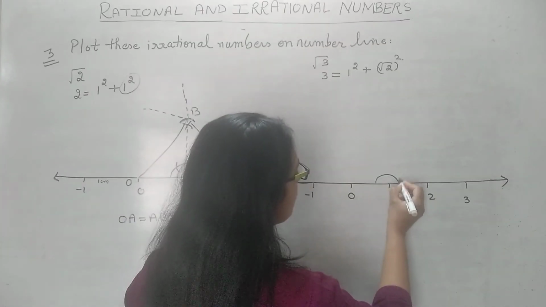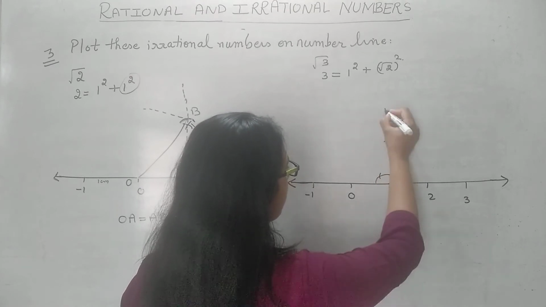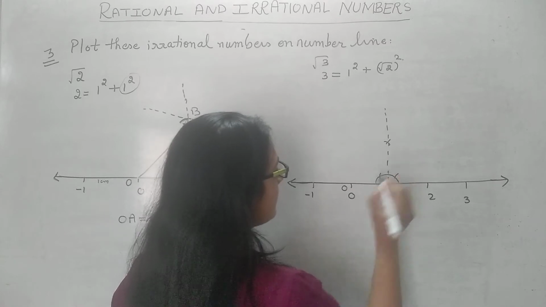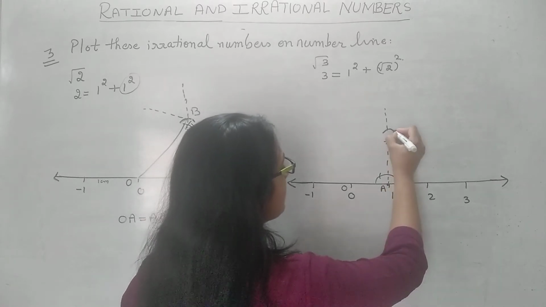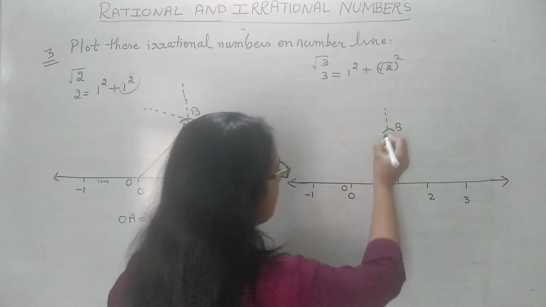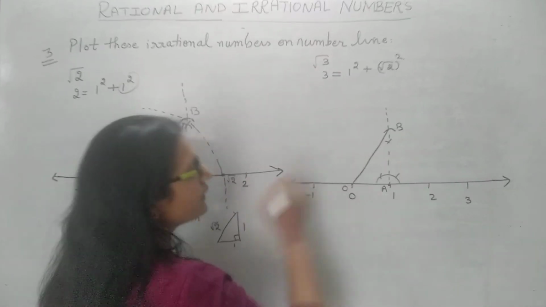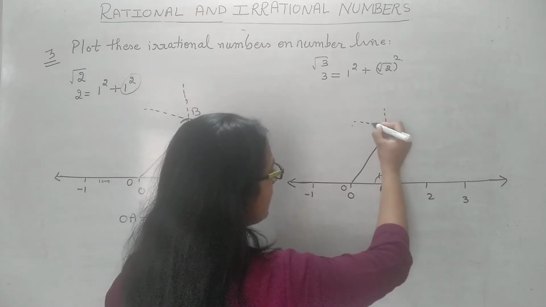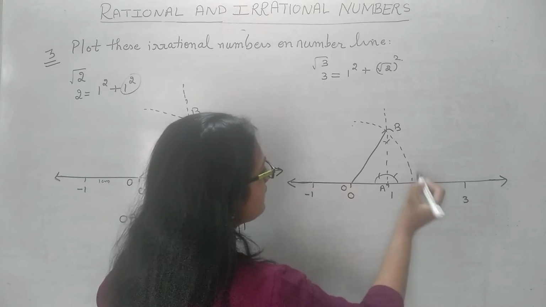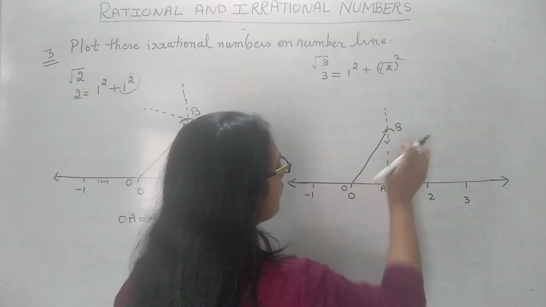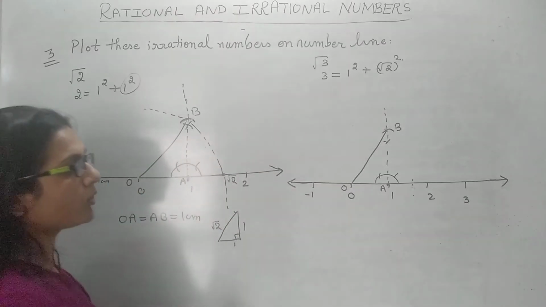On 1 first we will make √2, we made a 90 degree angle, isn't it? We have taken this point as O, this as A. With this point as center we drew an arc, of the same distance as this distance. Then we join this OB. Then with O as center, OB as radius, we have drawn an arc, isn't it? But here there is no need to draw an arc. Why? Because we do not have to plot √2, we have to plot √3.